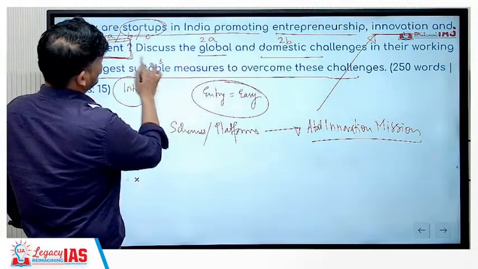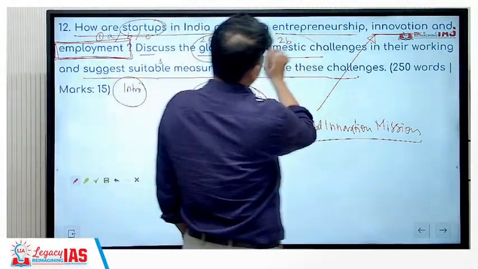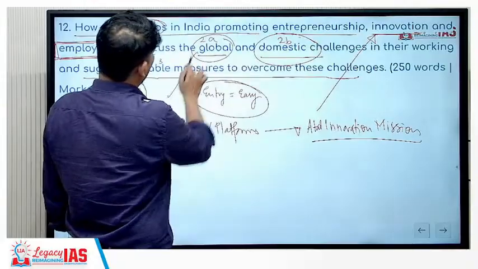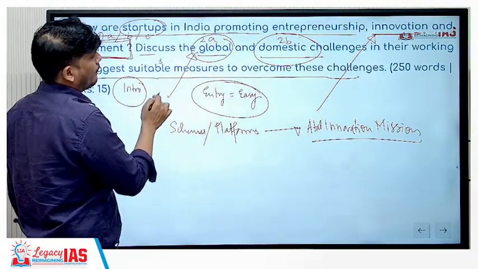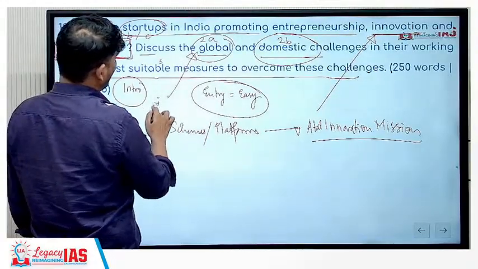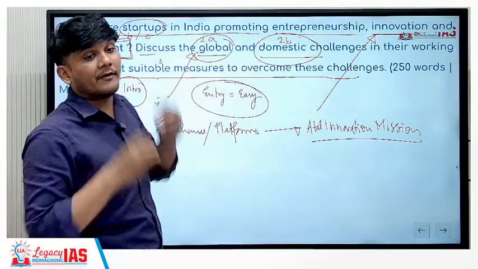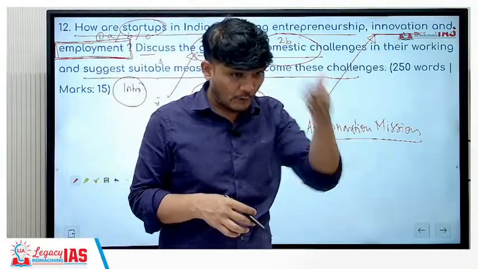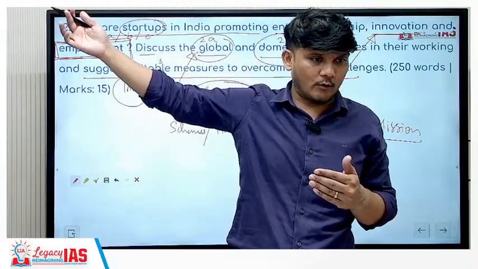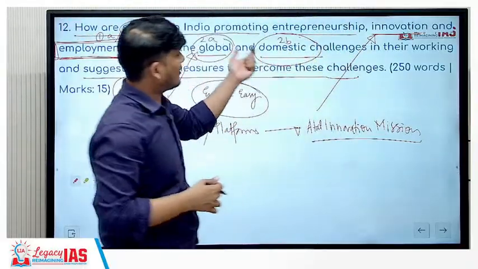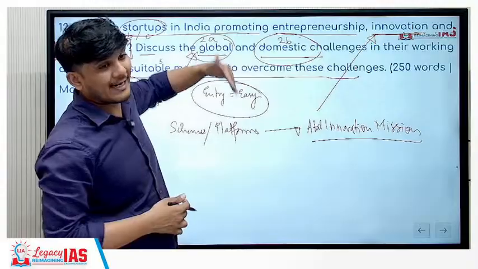Now next is discuss the global and the domestic challenges. So if you talk about the global challenges, the uncertainty, the geopolitics, the instability of various regions, as a result of which there is a reduction in liquidity or investment at a global level, because from India foreign exchange was flying out, investments were flying out, right? So if investments fly out, the startups will also get less investment.